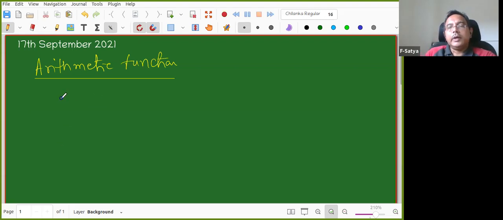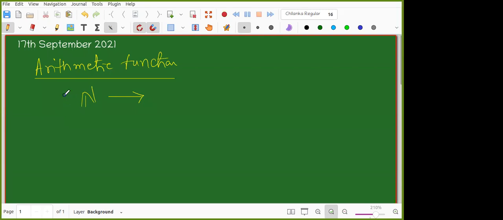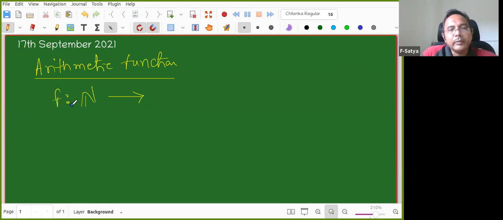Arithmetic functions are actually simply a map. Arithmetic functions are maps from natural numbers to somewhere. Is it visible, Khyati? Yes, sir. So an arithmetic function is a map f from natural numbers to any set. Actually, you can take X also.